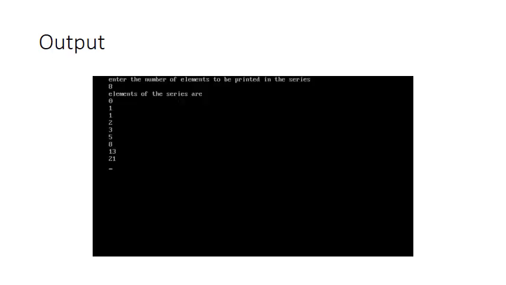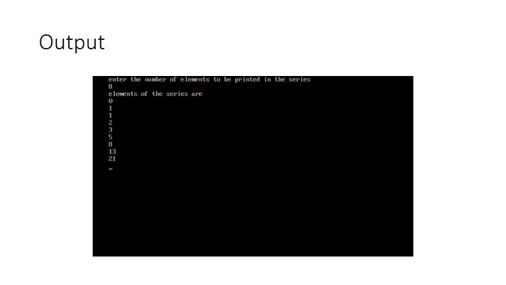See, I am asking the user to enter the number of elements that he wants to print in the series. But I have defined it as 100. I have 100 memory locations wherein I can store the elements of the Fibonacci series. But out of 100, I am asking how many elements he actually wants to print. In that case, I am prompting a message in a formatted output function telling him to enter the number of elements to be printed in the series.